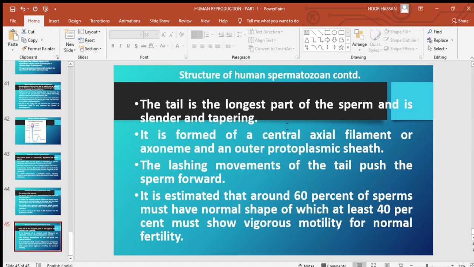The tail is the longest part of the sperm and is slender and tapering. It is formed of a central axial filament or axonium and an outer protoplasmic sheath. The lashing movements of the tail push the sperm forward. It is estimated that around 60% of sperms must have normal shape, of which at least 40% must show vigorous motility for normal fertility.